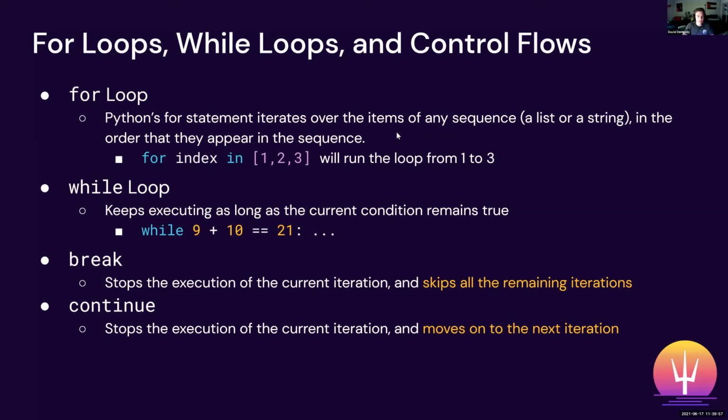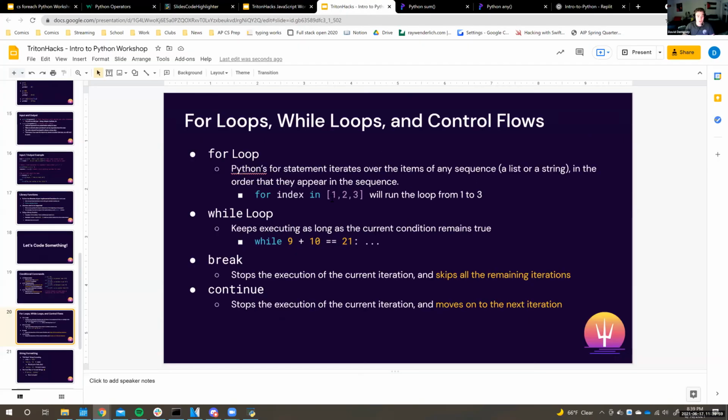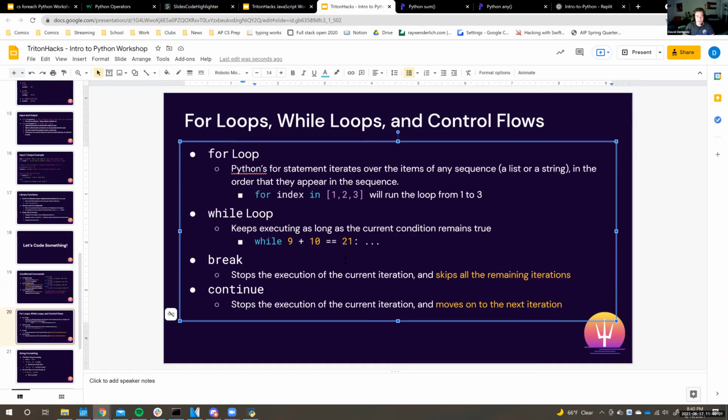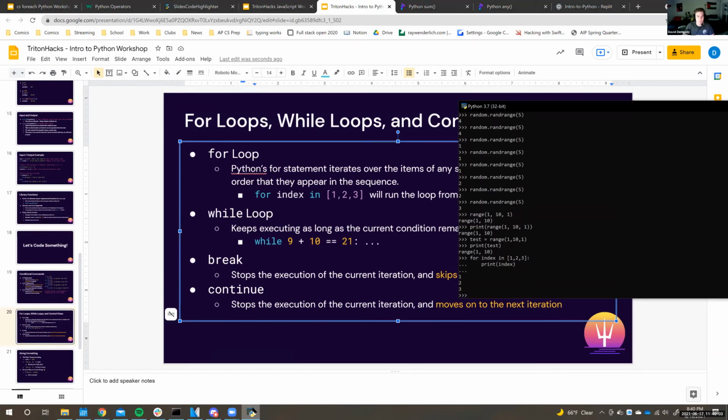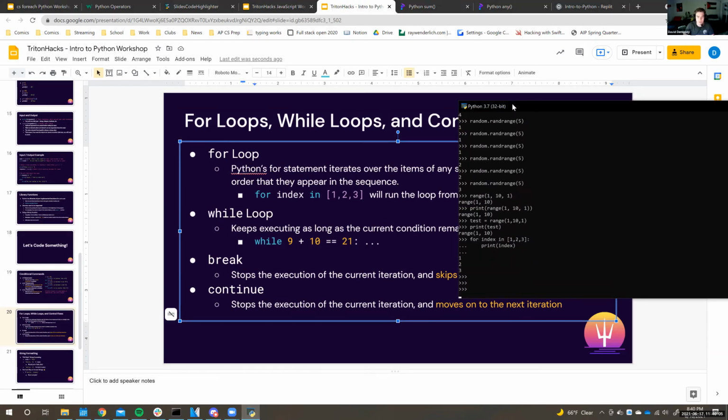It's a bit complicated to show this in code, because the first time I looked at this, I was like, what is going on? But I think it's really good to demonstrate exactly what's going on. So let's write this out. For index in 1, 2, 3. So this is a list of numbers. We didn't cover this here, but a list is just a way of storing multiple forms of data in one location.